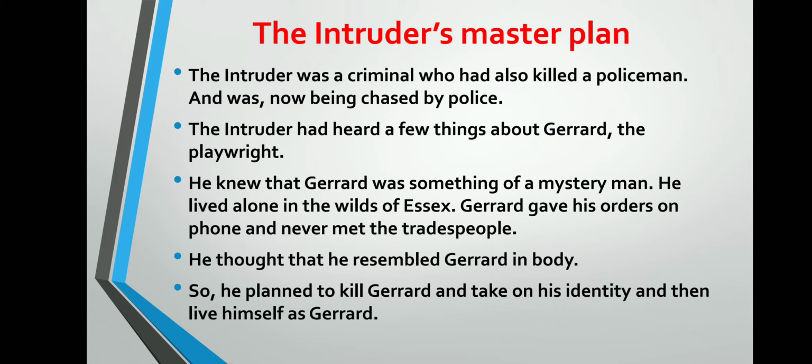Why does he want to take the identity of Gerald? Because he heard a few things about Gerald that match his personality. He knew that Gerald was something of a mystery man. What personality of Gerald suited him? The first characteristic is this: Gerald was a mystery man for others. He lived alone in the wilds of Essex. In his cottage, which was in the wilds of Essex, he lived alone there.